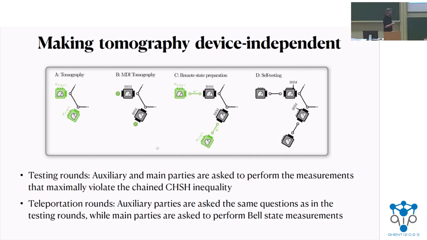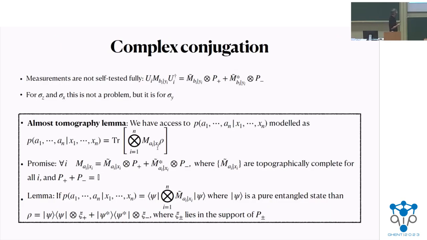So we don't trust Bell state measurements, because if they don't apply Bell state measurements, they will teleport some state that the device-independent tomography would not correctly recover. So we would accept only if the correlations that these characterized measurements have on the unknown teleported state are those that we want them to be, because we want to self-test some reference state. Okay, so now this is all nice, and there is this intuition, but we have one problem that I mentioned at the beginning, and that is that we cannot self-test states and measurements perfectly, but we can do it only up to complex conjugation.